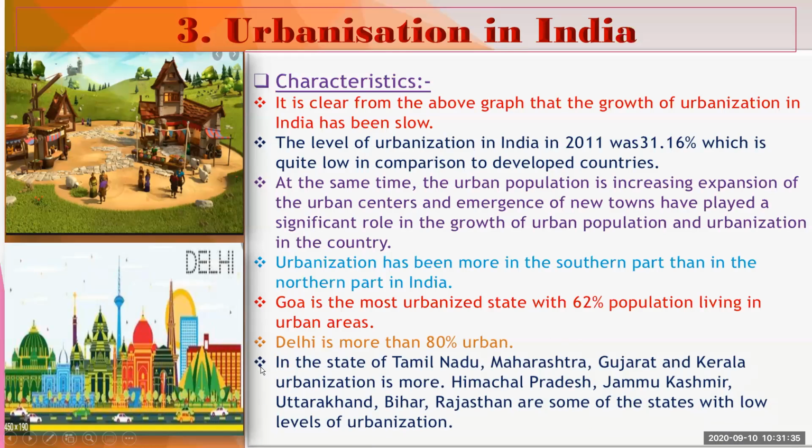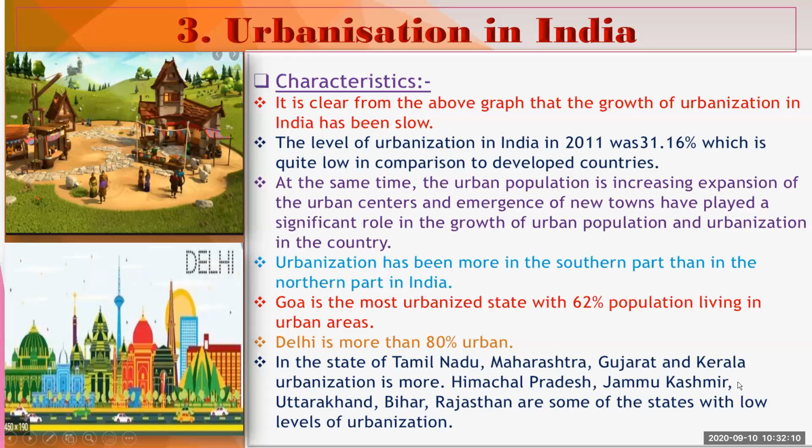The next characteristic of urbanization in India is that in the states of Tamil Nadu, Maharashtra, Gujarat and Kerala, urbanization is more. These are Maharashtra, Gujarat, Kerala, Tamil Nadu. They come in the lower part or southern part of India, and we found the urbanization is more in the southern part.